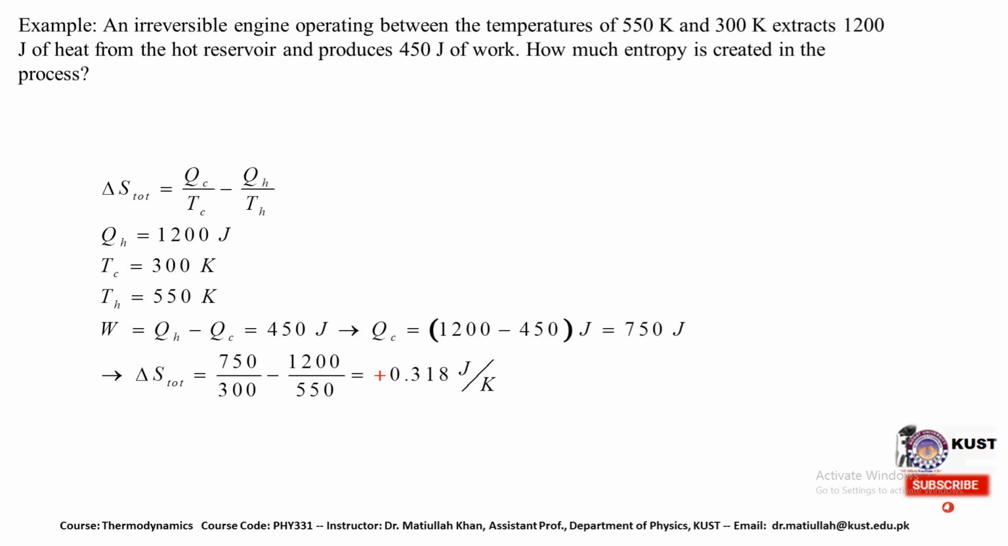Here is a very simple example of one irreversible engine which is operating between the temperatures of 550K and 300K, extracting 1200 joule of heat from the hot reservoir and producing 450 joule of work. So how much entropy will be created in this process? Del S total should be equal to QC divided by TC minus QH divided by TH. If we put the values in this equation, the total change in entropy should be plus 0.318 joule per Kelvin.